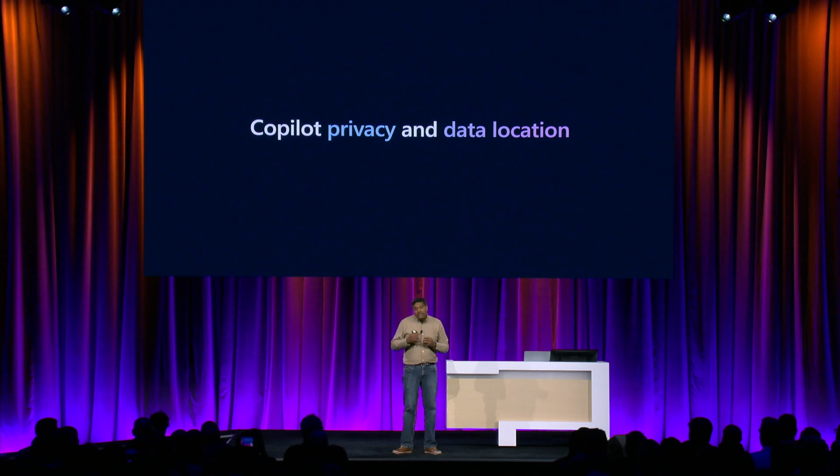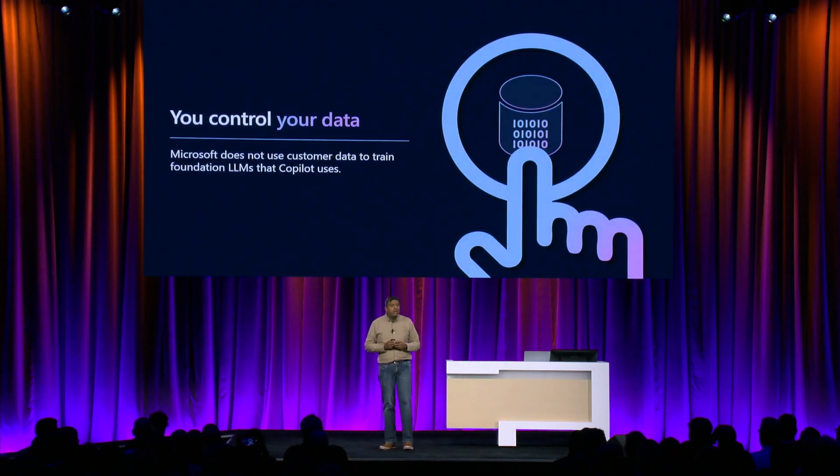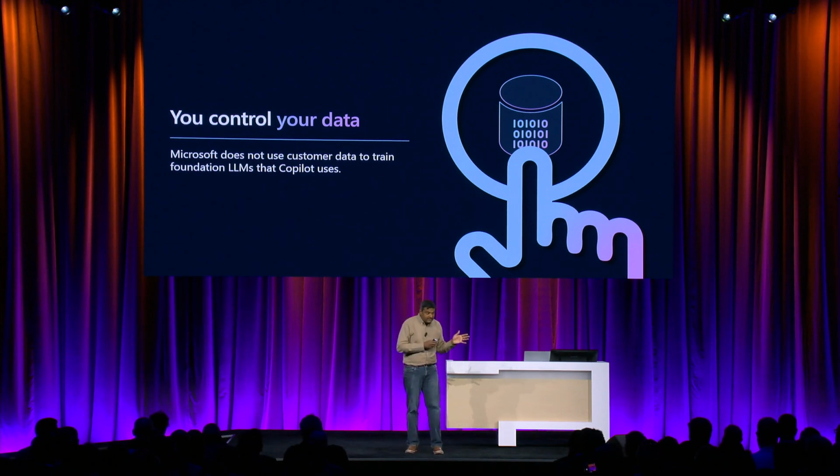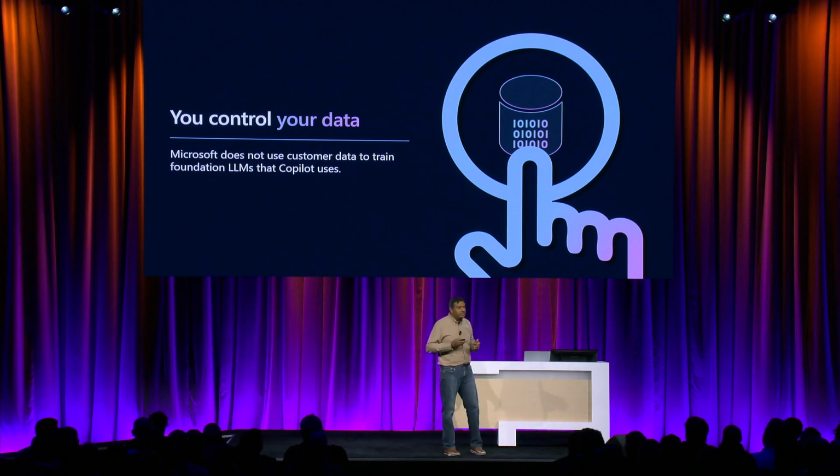Now, we've talked a little bit about M365 privacy and data residency commitments. Now, we'll talk about how that actually applies to Copilot. In line with our privacy principles, you control your data. Remember, I said this at the beginning of my talk here? Microsoft commits to not use customer data to train LLM and foundational models. This was one of the key questions that was asked to us many times, whether we train with your data. We do not. Our foundational models do not get trained with your tenant or customer data.